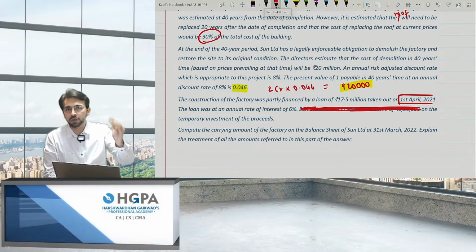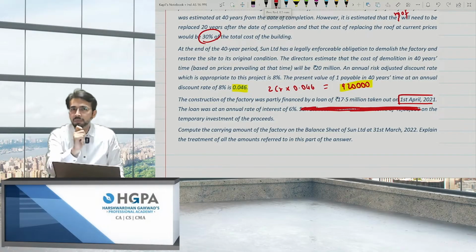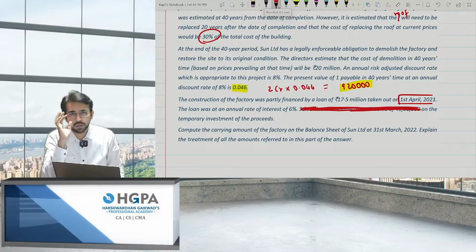If you know the borrowing cost, if you have already studied the borrowing cost, can you please tell me how many months can you capitalize the borrowing cost? That is the amount of interest.